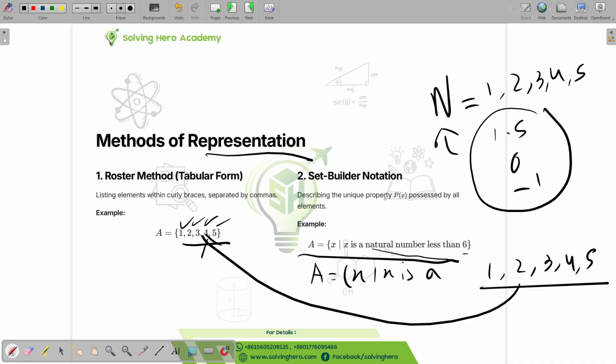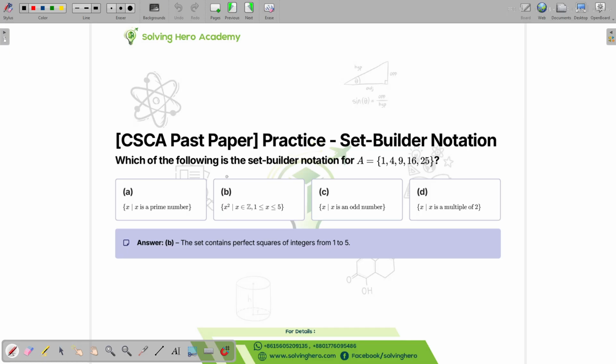Okay, so let's move on to the next slide. We have a CSCA question right here. Which of the following is the set builder notation for A?